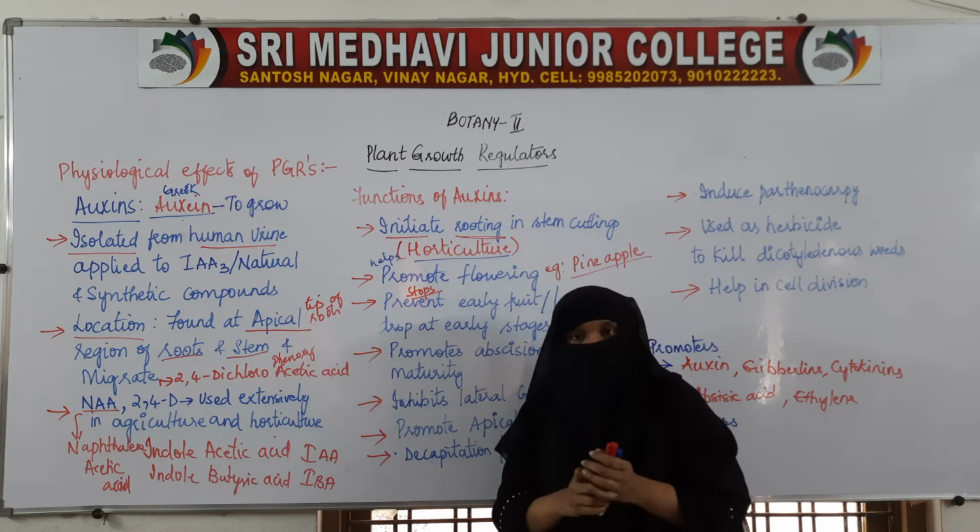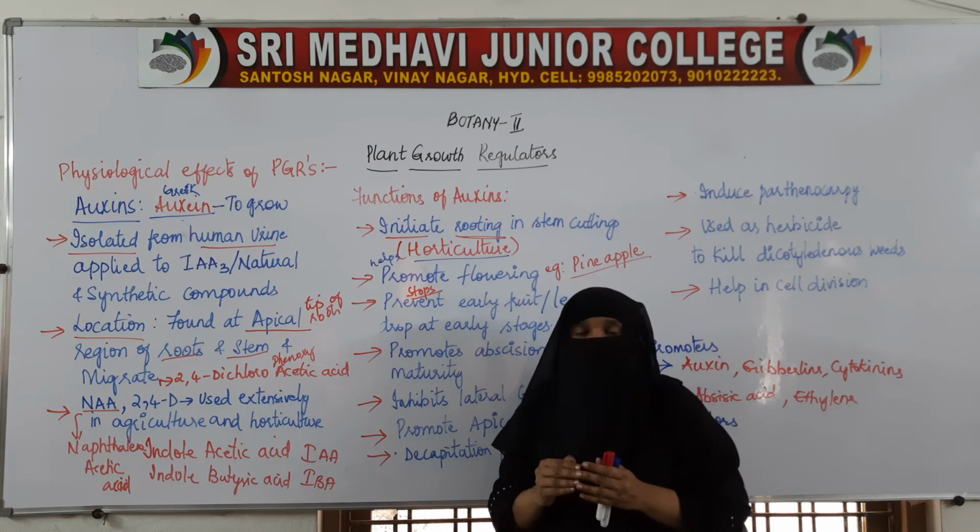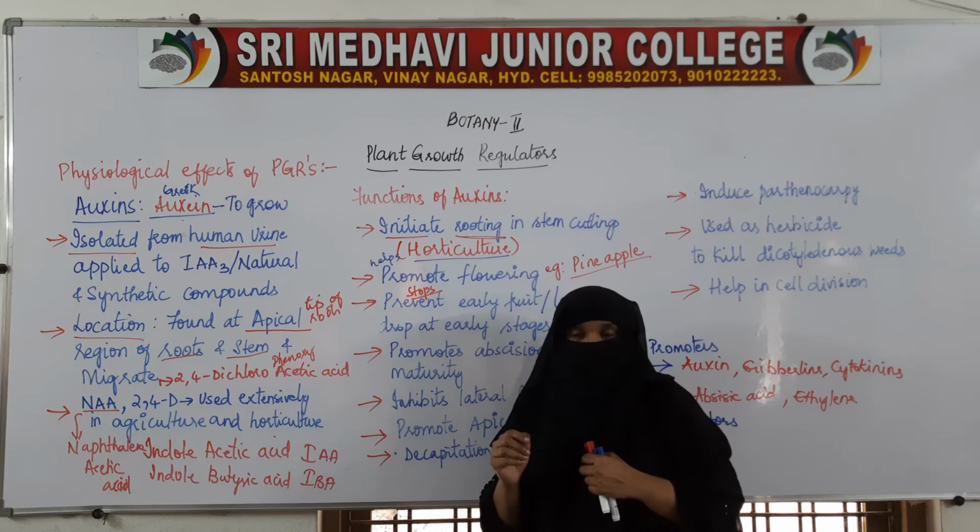Before the fruit is totally formed, auxin will prevent the drop of the fruit.